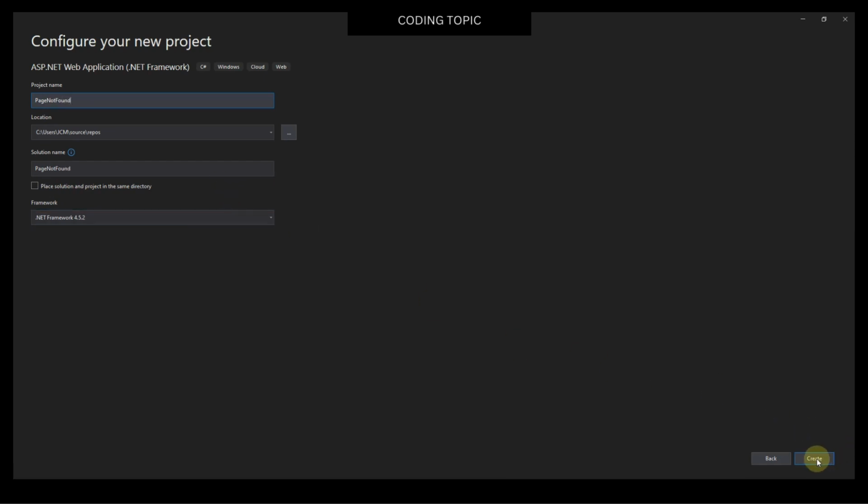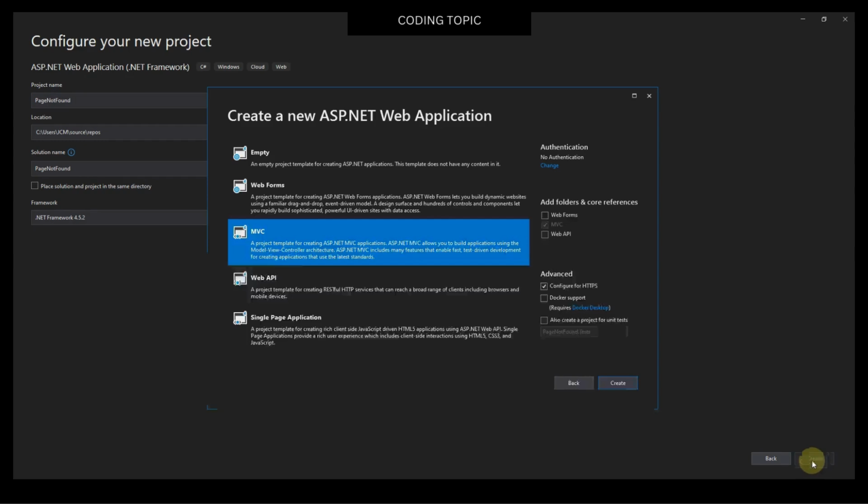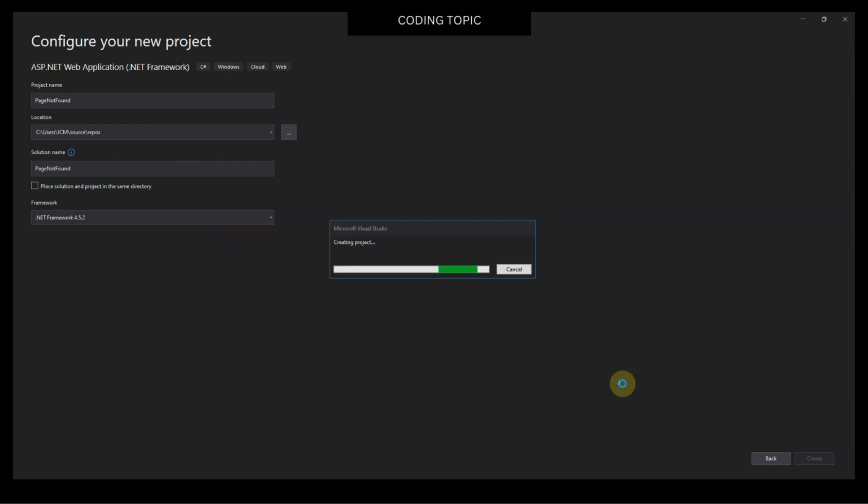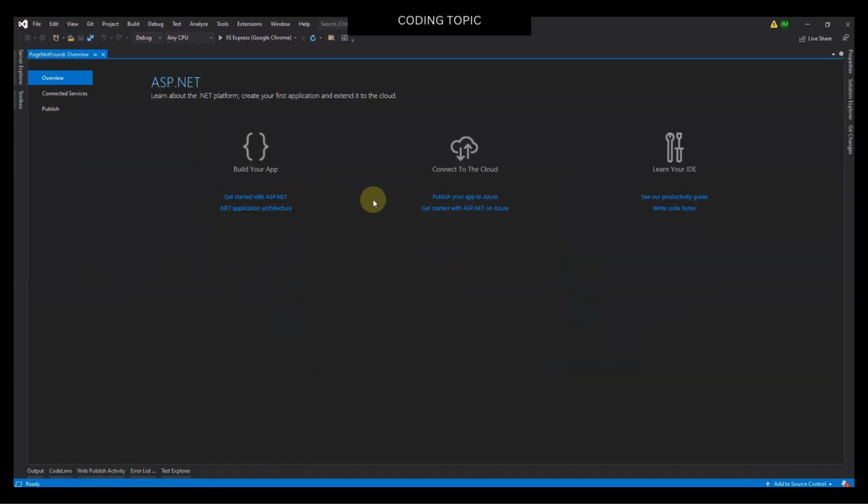Then I will click the create button. Then I will click the create button again. And now the new project has been created.